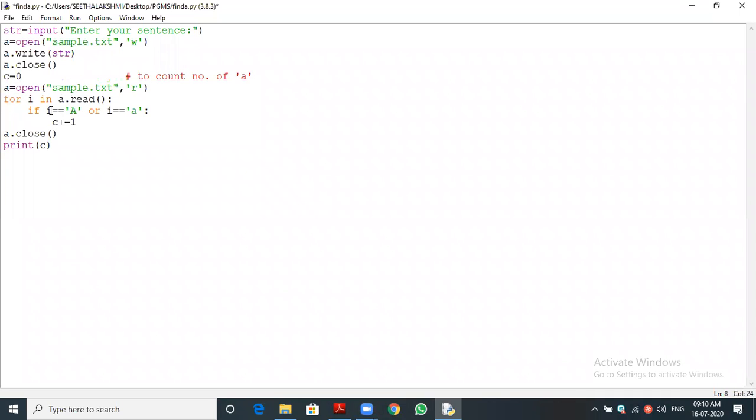Okay, so then you can see the for loop we are using, because the statement may contain n number of lines. So you can see for i in a dot read, I am saying read function. What will the read function do? It will read each character, right? We have seen read, readline, readlines. So what will the read function do? It will read all the data in which form?